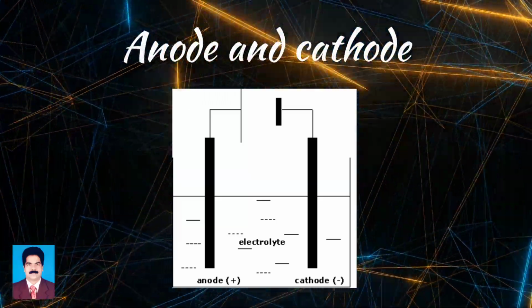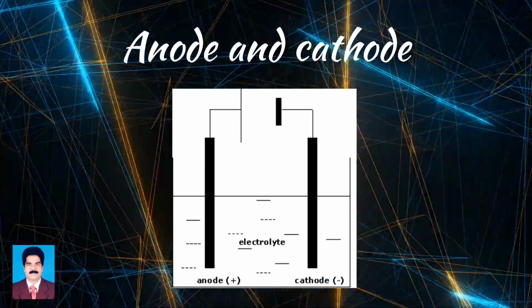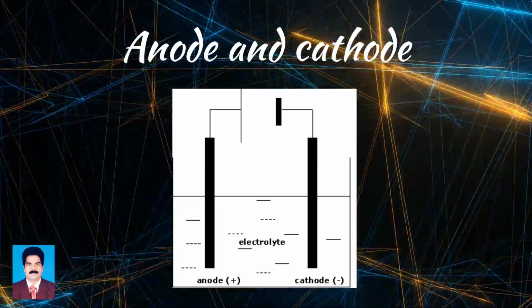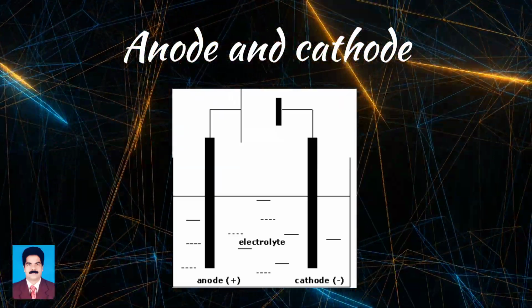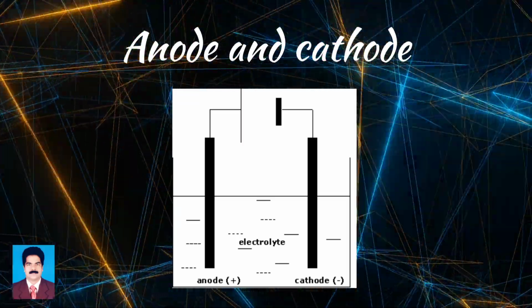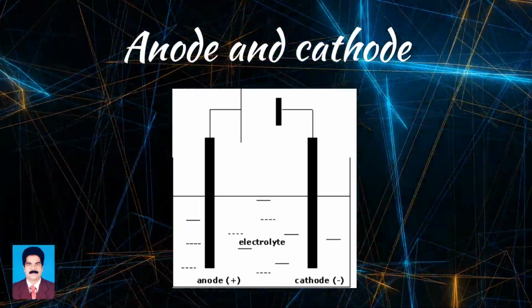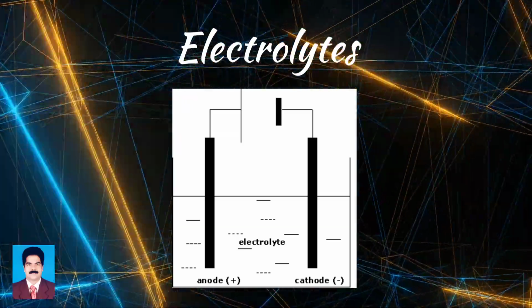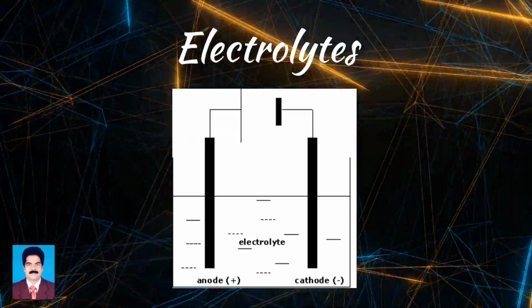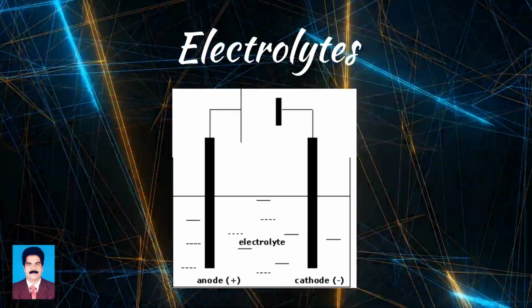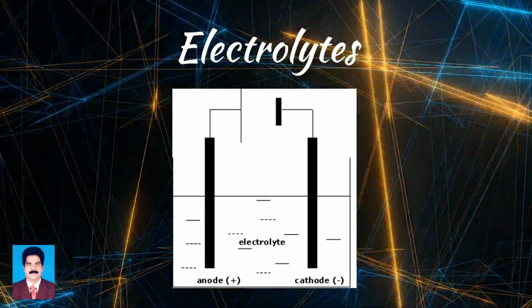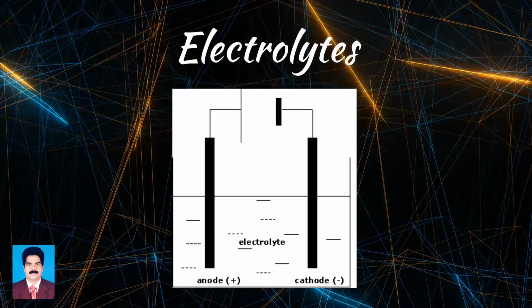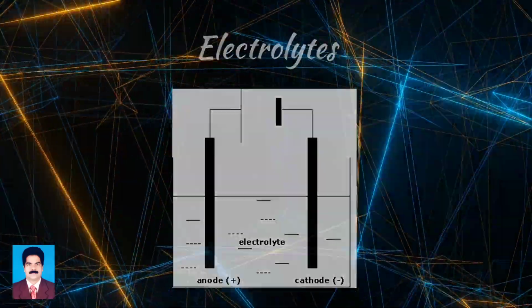The electrode connected to the positive terminal of the battery is called anode, and the electrode connected to the negative terminal of the battery is called cathode. Electrolytes. They are substances capable of conducting electricity when fused or dissolved in water. Example, sodium chloride, hydrochloric acid, potassium nitrate, etc.